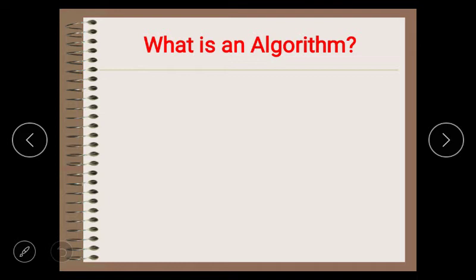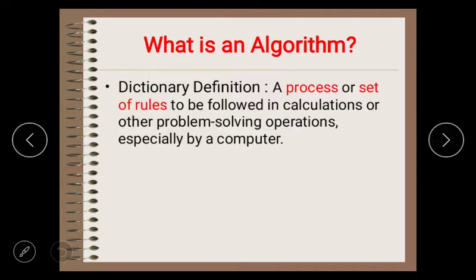There is a dictionary definition you can see on the screen, that is a process or set of rules to be followed in calculations or other problem solving operations, especially by a computer. This term algorithm is used a lot in computer science, especially in data structures, wherever a process is followed. In the real world we also follow algorithms, but we don't call them algorithms. We may simply call it a process or set of instructions or procedures.